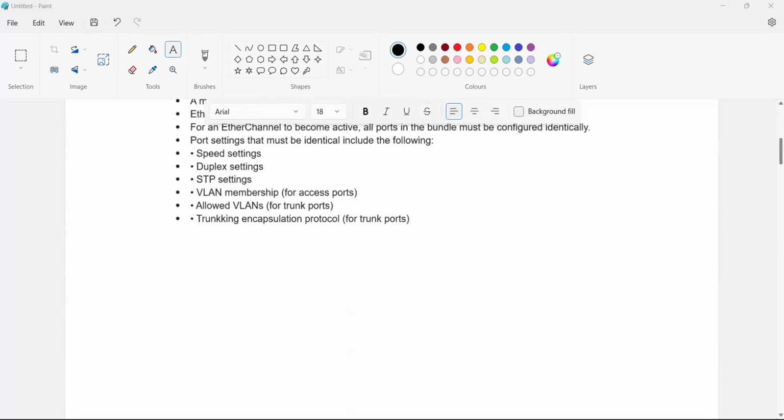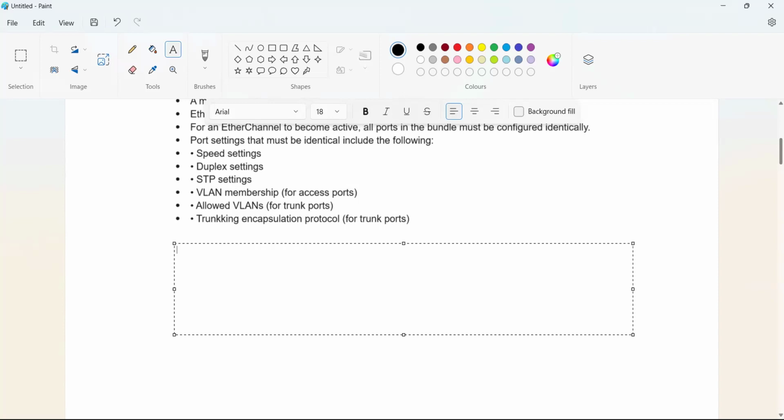And here we have two methods to do EtherChannel. One is manual and the other one is dynamic.